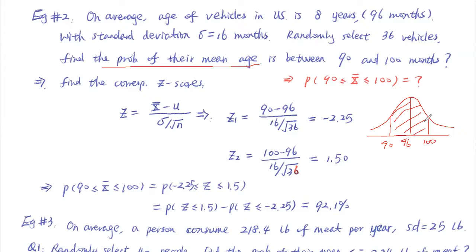This is X bar, our sample average, out of 36 vehicles.